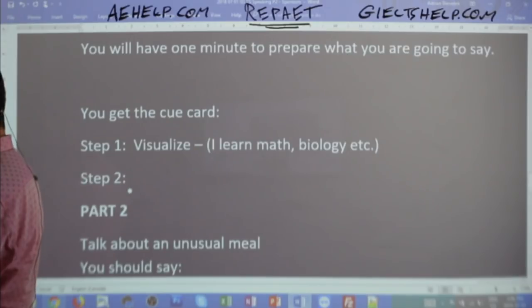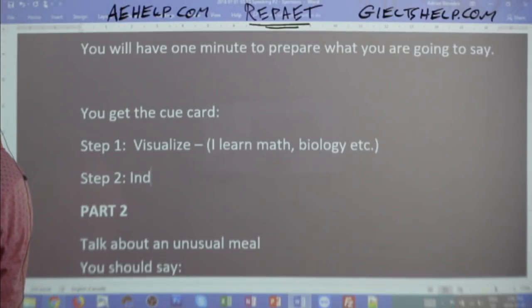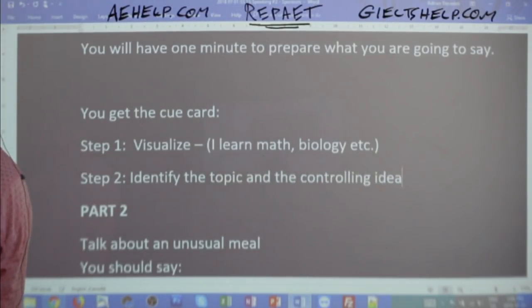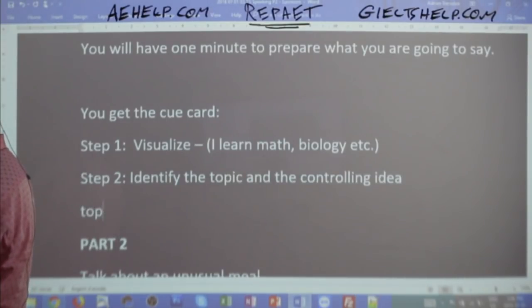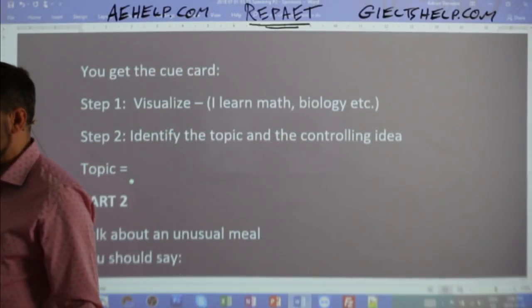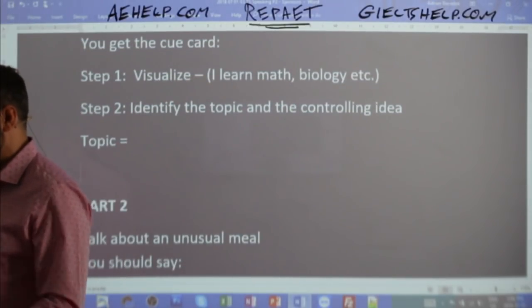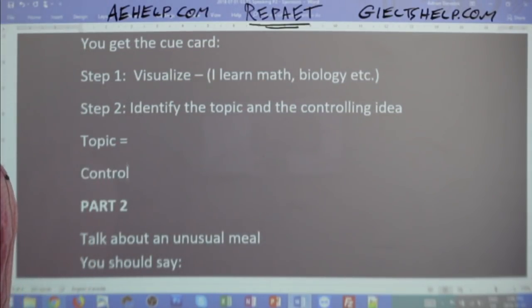So step 2 is identify the topic and the controlling idea. Okay, so what's the topic here? What is the topic of this question? And then what is the controlling idea?